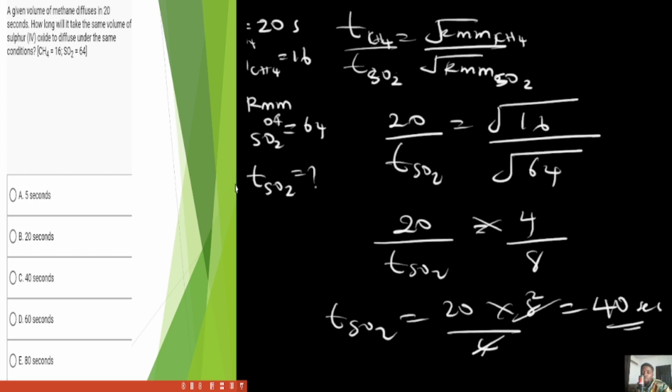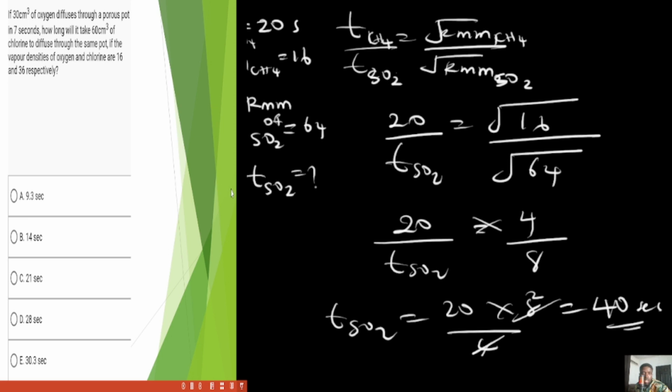The final question I'm going to be solving for today has to do with finding rate. If you look at this question, you were asked to find time, but in this particular question, you were not given the same volume, which means we cannot use this formula we talked about on the screen. Once you notice that the volume is not the same, you can't say that time is directly proportional. Instead, you use the normal rate formula to solve it. I'll show us how. So let's get to solve the question.